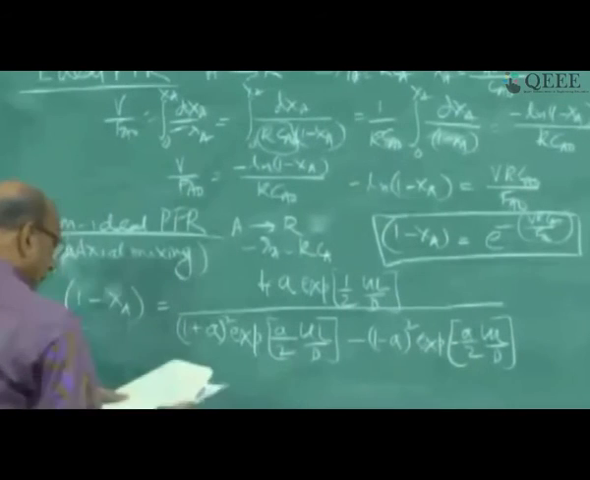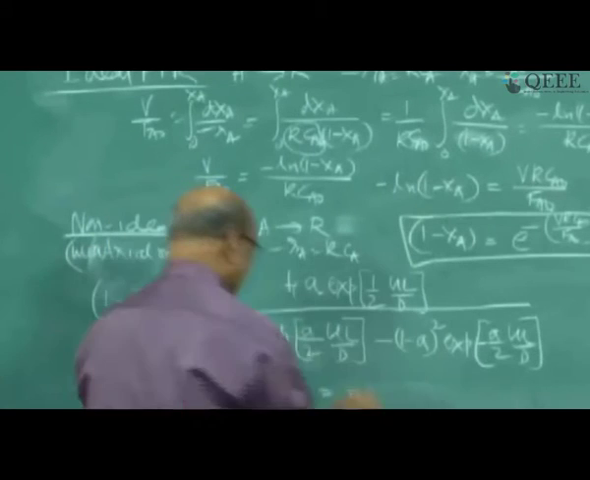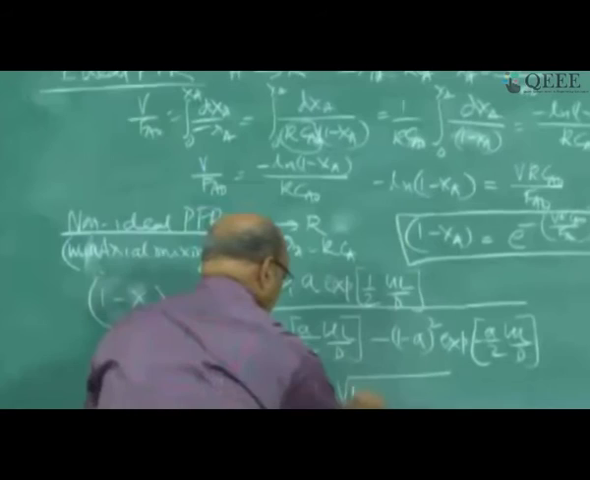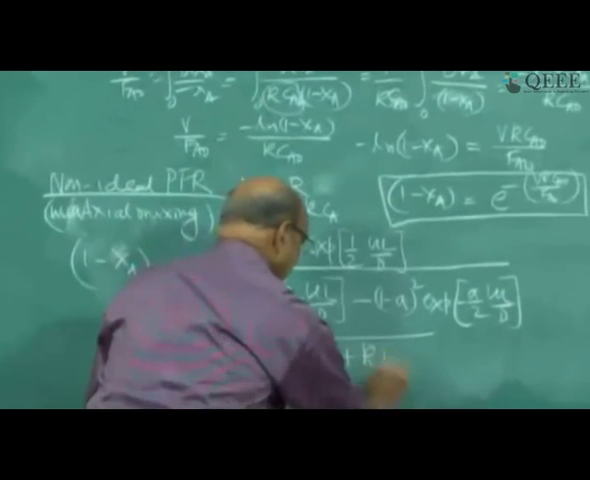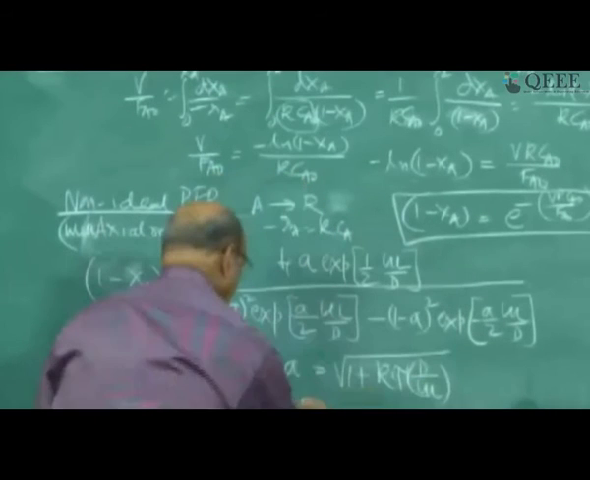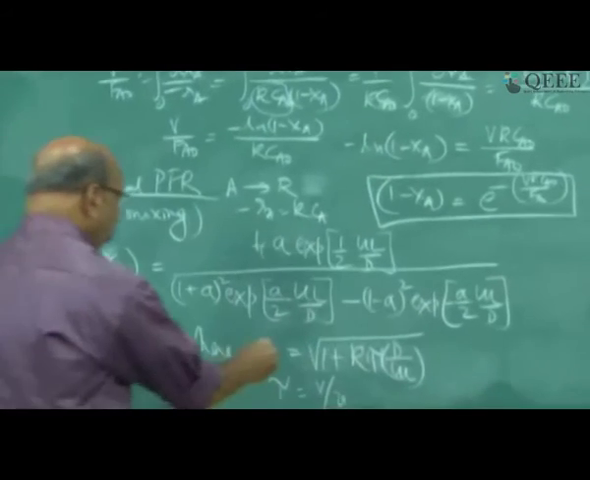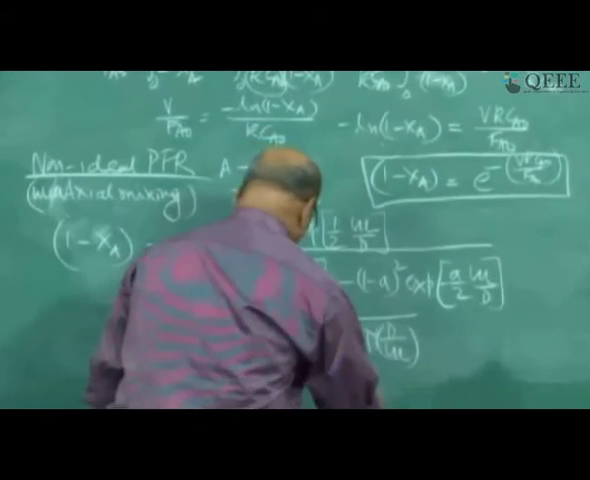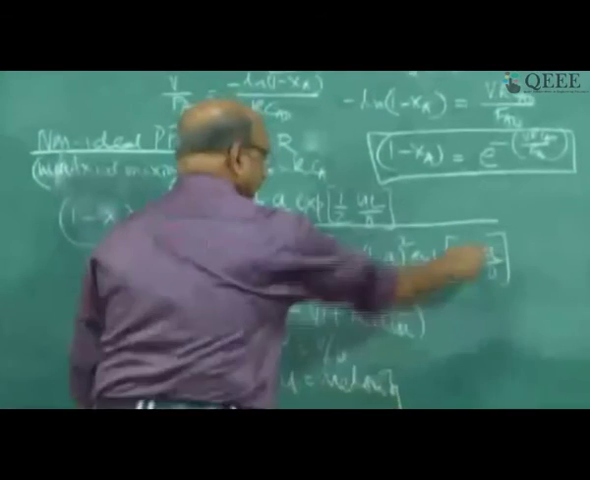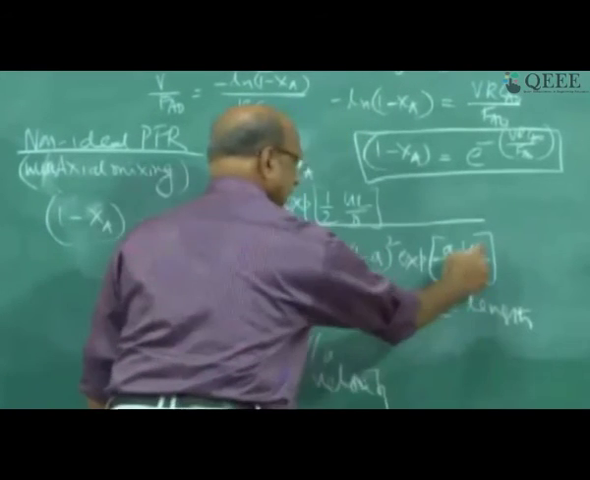This is the equation, again not over. It is where A equal to, because we have not defined what that is, square root of 1 plus K tau d by UL, where again tau equal to volume by volumetric flow rate, etc. And where U is the velocity, and L is the length of the reactor.